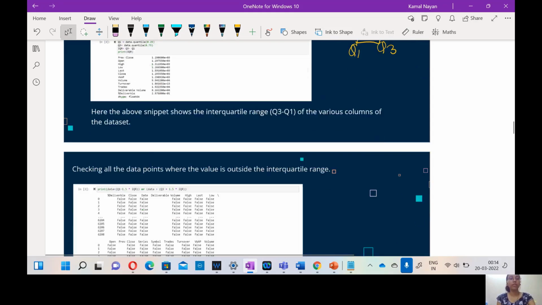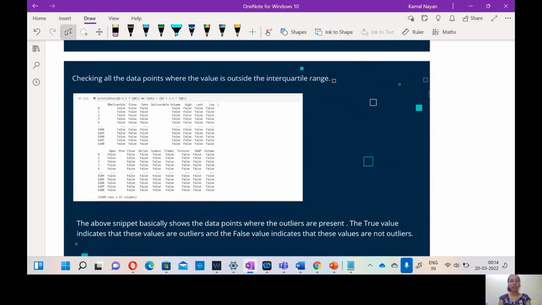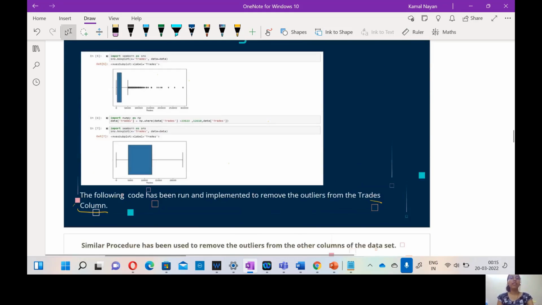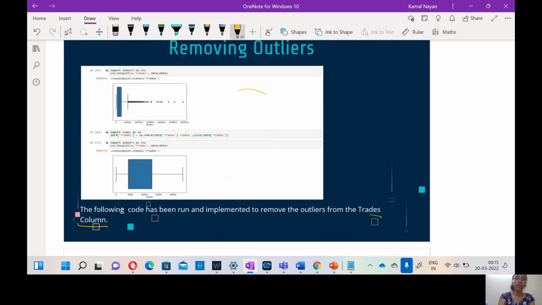Now we are going to check all the data points where the value is outside the interquartile range. This snippet shows the data points where the outlier is present. The false value indicates that the point is not an outlier, and the true value indicates that the point is an outlier. We are going to remove those outlier points. For removing the outliers, we will use the above code. This is the outlier present in the box plot. After applying the code, this box plot is free from outliers.